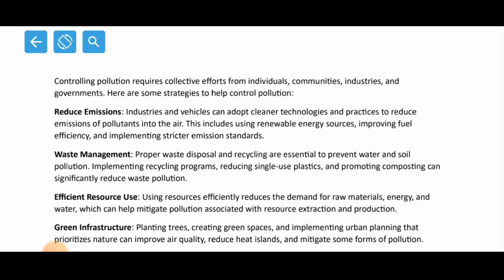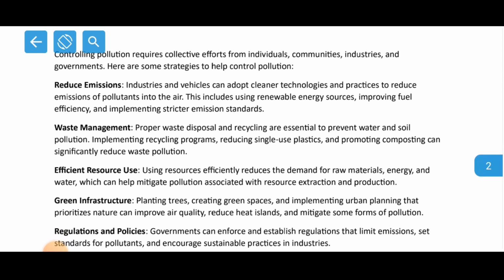Now reduce emission. Industries and vehicles can adopt cleaner technologies and practices to reduce emission of pollutants into the air. These include using renewable energy sources, improving fuel efficiency, and implementing stricter emission standards. Now see, reduce emission. Emission means what? The petrol and the diesel we are using in our vehicles are producing different kinds of gases, right? Carbon dioxide. So all these gases need to be properly controlled. And how do we do it? We can do it by shifting to CNG, or if not CNG, we can shift directly to electric cars.